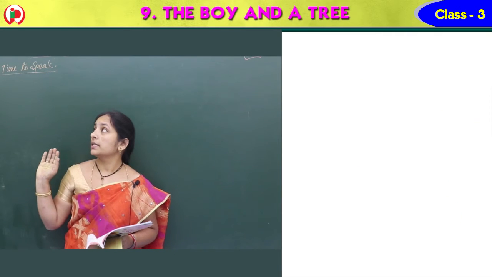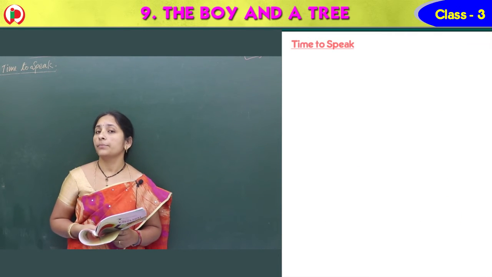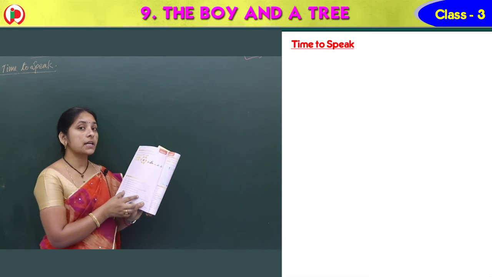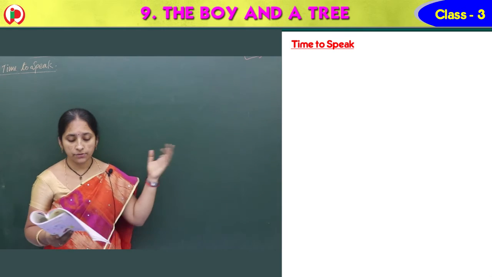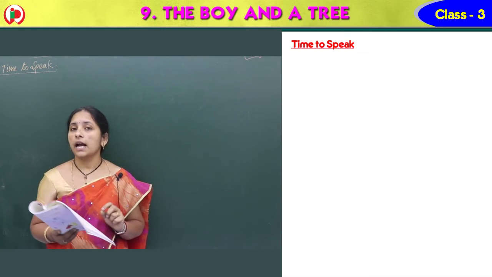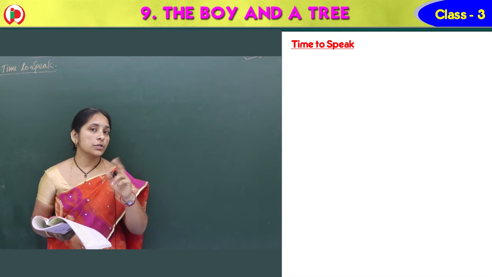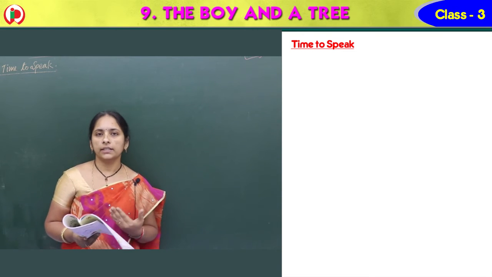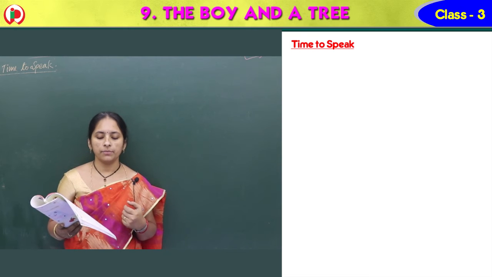Hello children. So see this next one, we have time to speak. Time to speak means conversation we have. So let's see these dialogues one by one. Here is the conversation between Raju and Rani. Both of them are talking to each other. What are they talking about? Let's see in this text from the textbook.